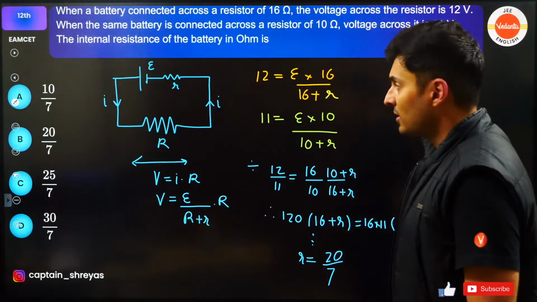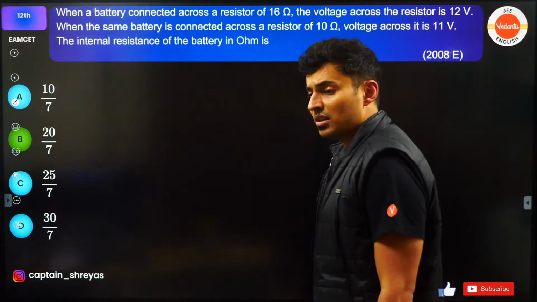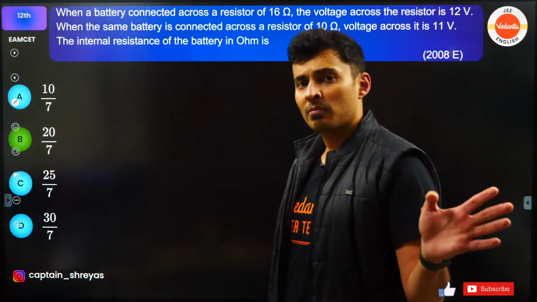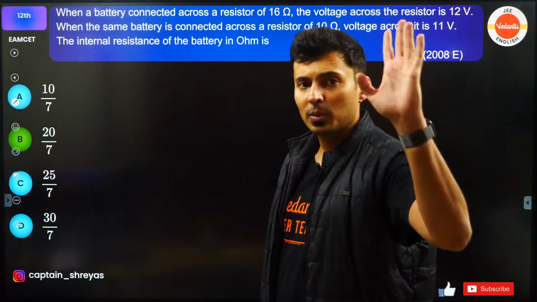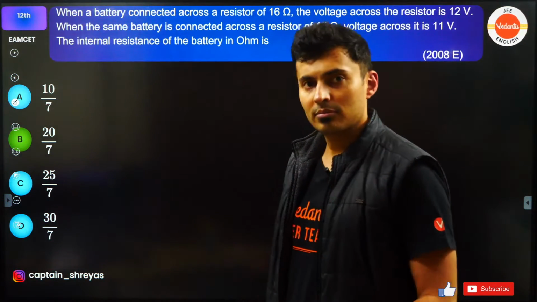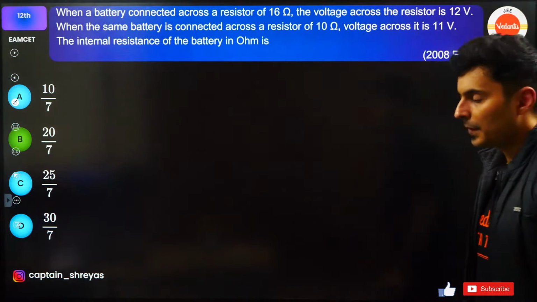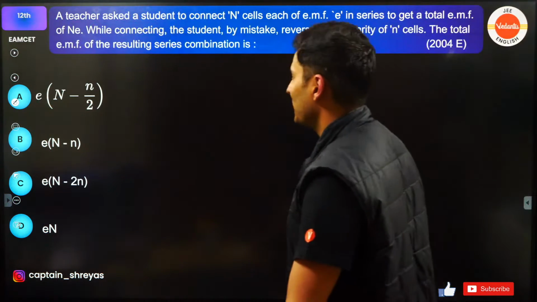So if some teacher or some channel has told you, watch 1 hour classes, your Eamcet will be done within 40 hours or 50 hours, watch all the classes, that's it, you will get really high marks, then sorry, they are fooling you. Okay, chalo, let's move to the next one.